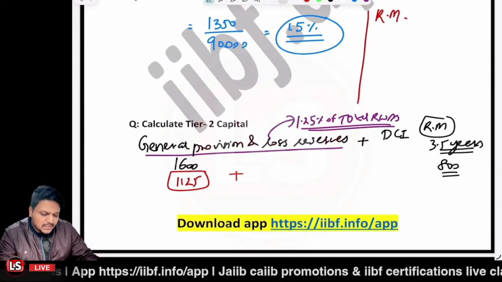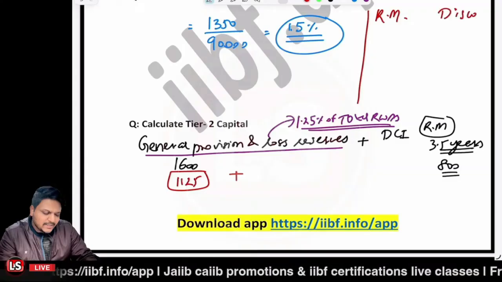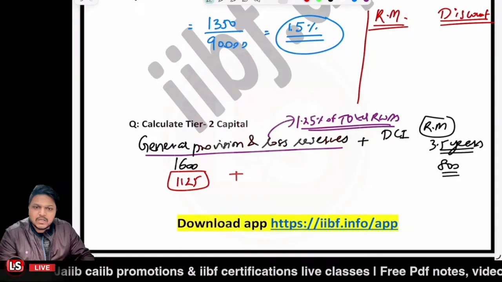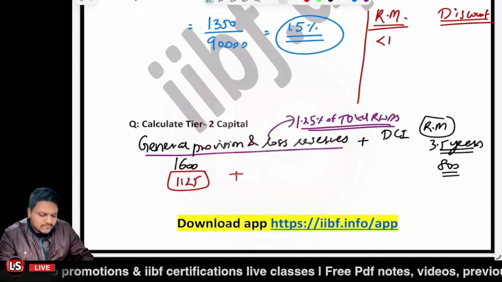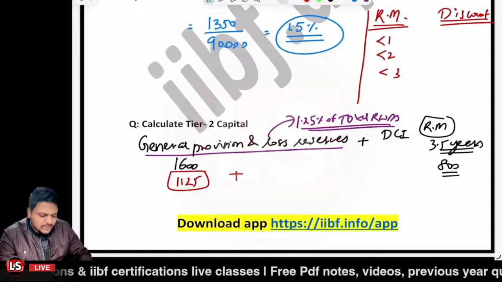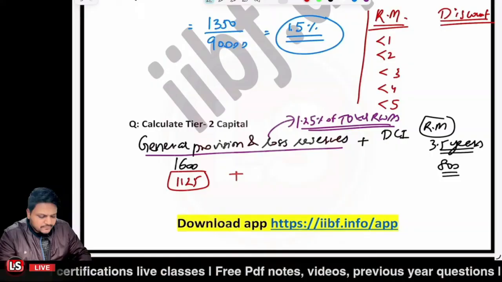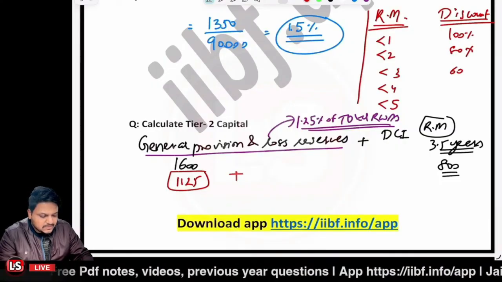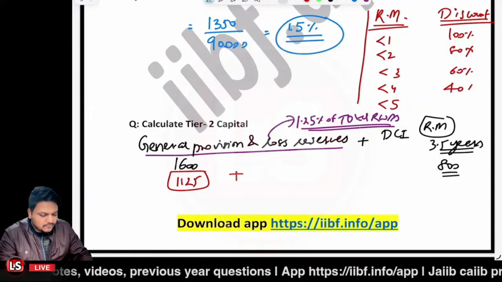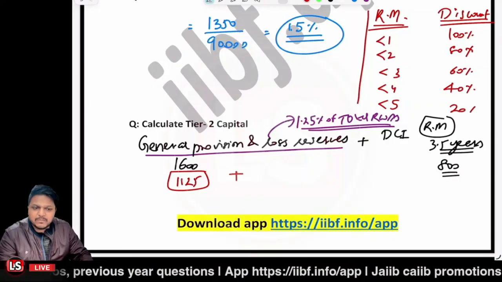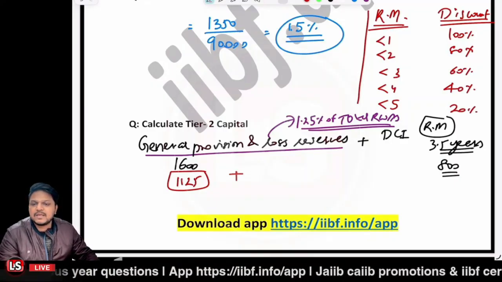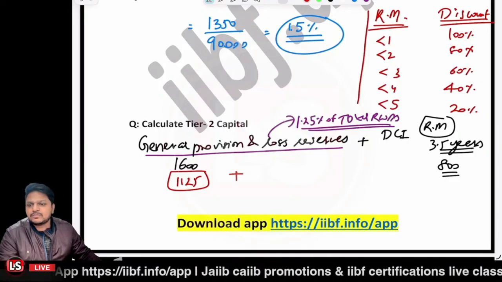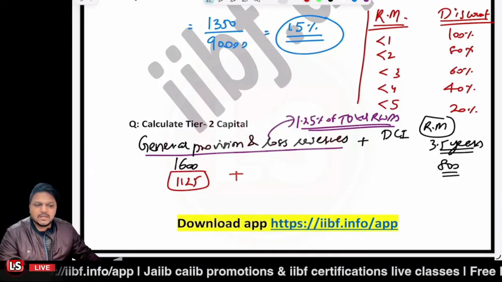On the other side, you have to write the discount which will be charged. So when it's related to residual maturity less than 1, 2, 3, 4, and 5, the discount would be 100%, and then step it by 20: 80%, 60%, 40%, and 20%. Is that clear? Is this clear to you? Please confirm.